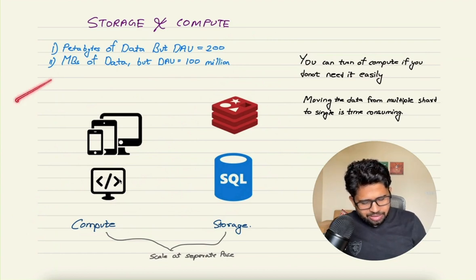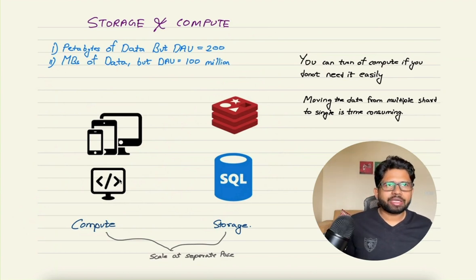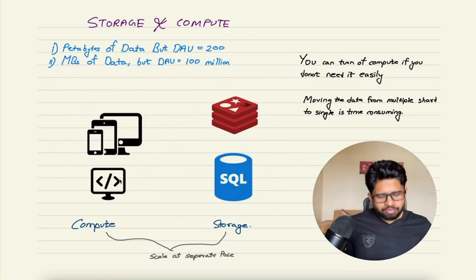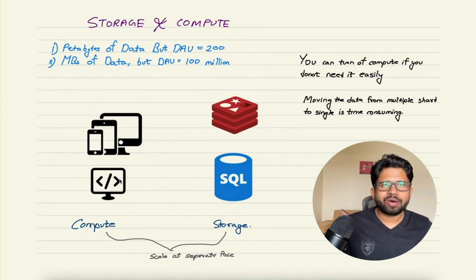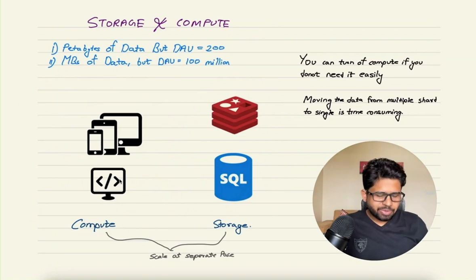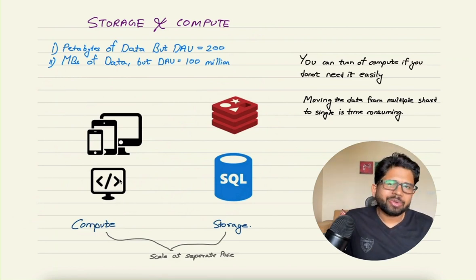So that's one thing. And likewise, it could happen that you have, let's say, a gaming company and you are having gaming applications or gaming backend servers, where you have made a commitment that you will not store customers' data. You are not going to store much data. In those cases, you will have lots of computation happening in your backend services, but you will need very little storage for your service. So it could happen either way. You can need more storage and less compute, or more compute and less storage. And the proportional thing can also be true. There can be cases when you need both, and there can be cases where you need none because nobody is using your service. You don't even have enough data.